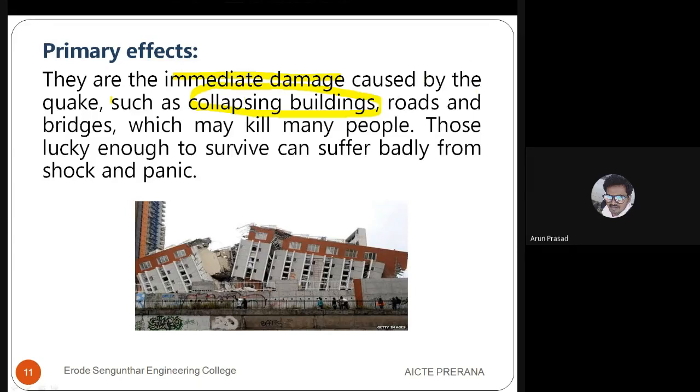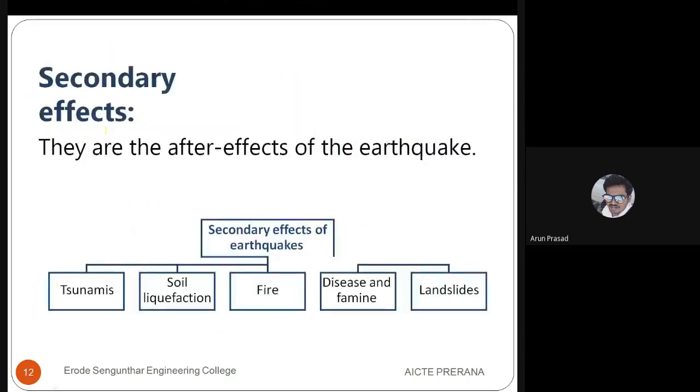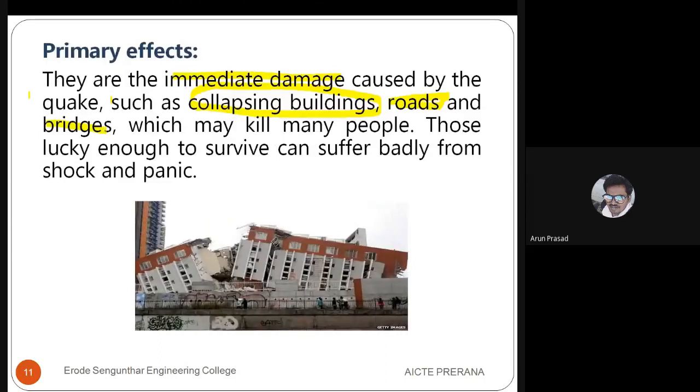Next, roads. You can see the roads getting undulations. There is damage in the roads. And bridges. So for bridges, what will happen now? The deck slab. The deck slab is where the vehicle is going through, where the movement of the transport is there.